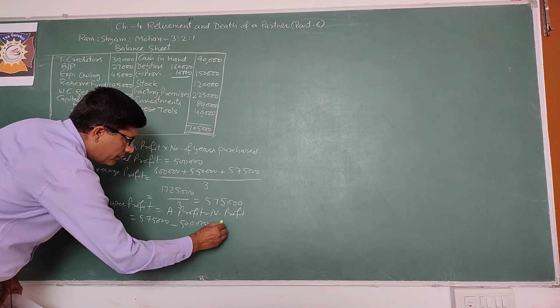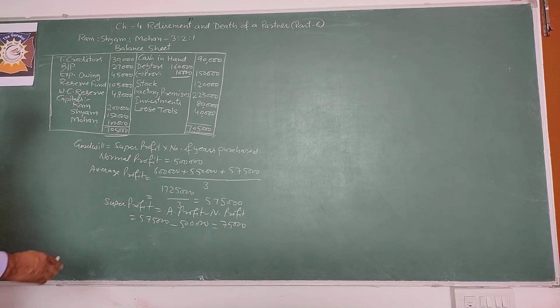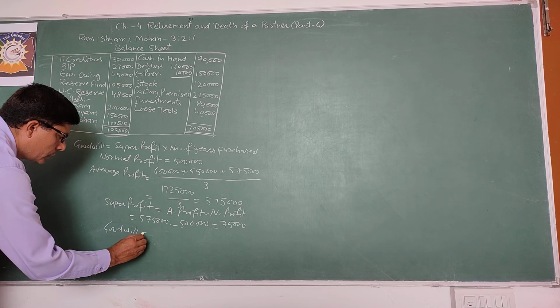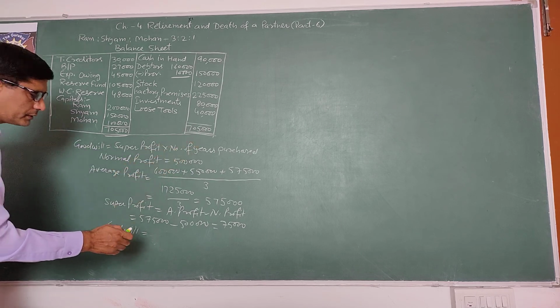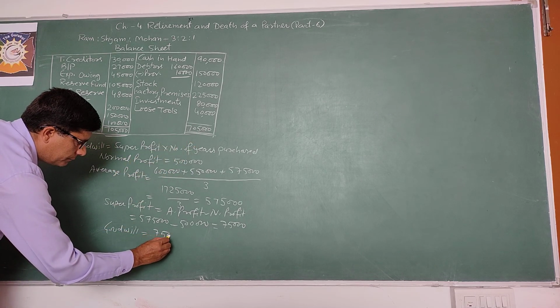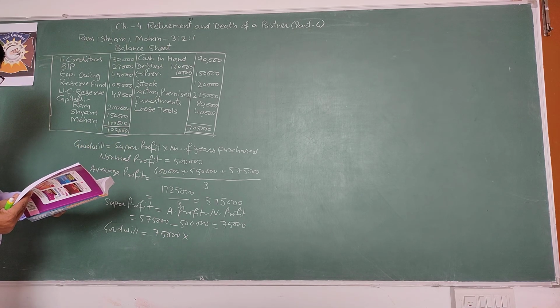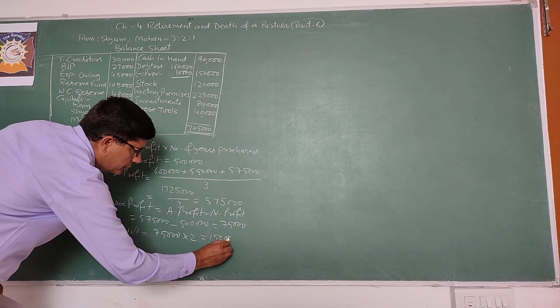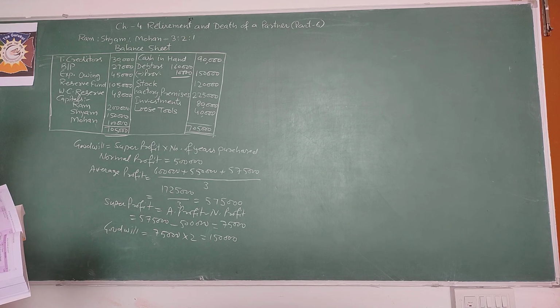So that is 75,000. It is super profit, and goodwill is super profit into number of years purchased. So 75,000 into number of years purchased, given as 2 times. So multiply it by 2, that is 1,50,000. So goodwill of the firm is 1,50,000.